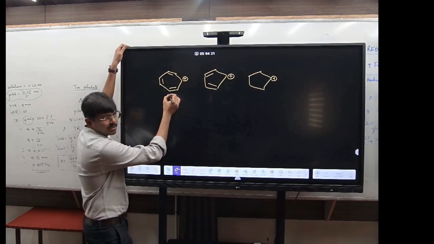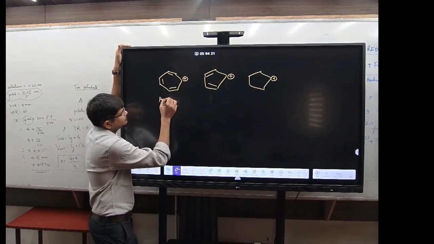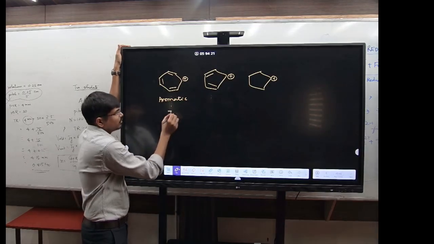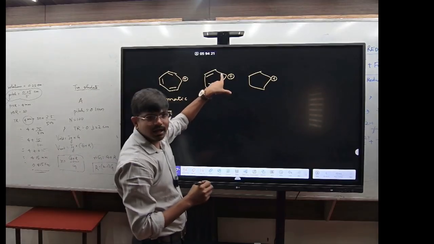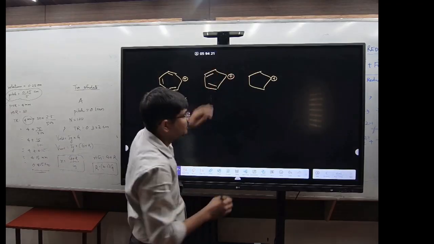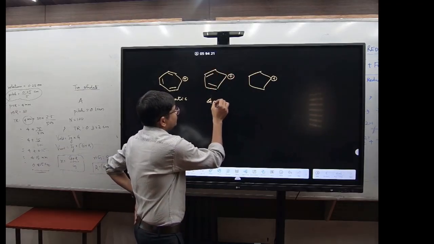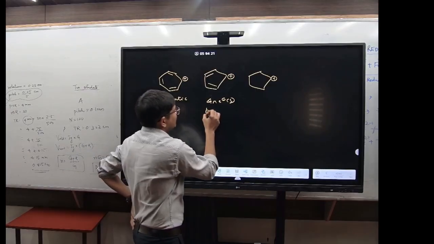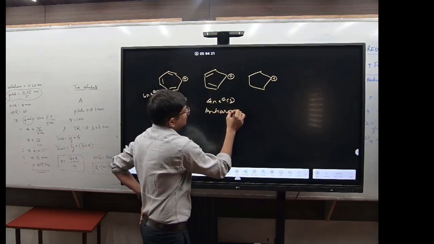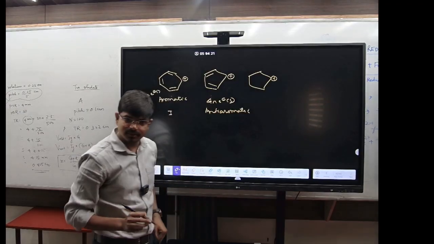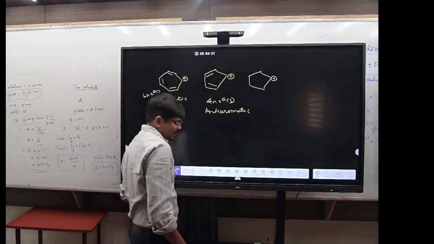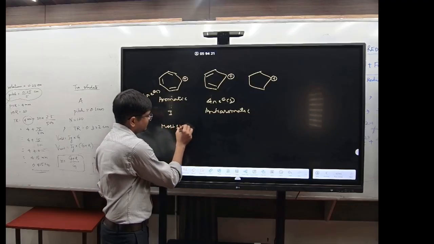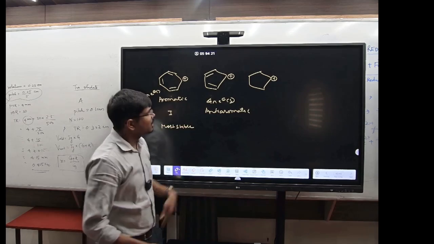First one. This is the aromatic one, the aromatic compound, so this is the most stable carbocation. Now see, this is an anti-aromatic compound. This has 4 pi electrons, while here it is 6 pi electrons, so it is anti-aromatic. This is highly unstable. This is the most stable, and this will be the most unstable one.